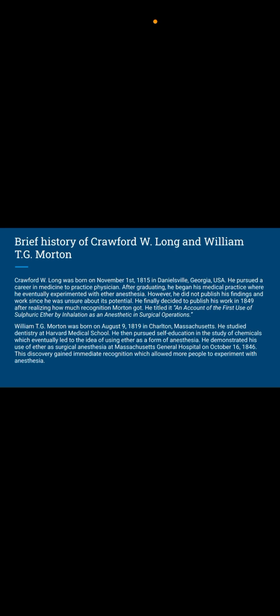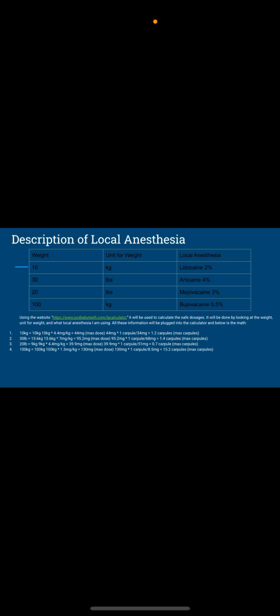William T.G. Morton was born on August 9, 1819 in Charlton, Massachusetts. He studied dentistry at Harvard Medical School, and then he pursued self-education in the study of chemicals, which eventually led to the idea of using ether as a form of anesthesia. He demonstrated his use of ether as a surgical anesthesia at Massachusetts General Hospital on October 16, 1846. This discovery gained immediate recognition, which allowed more people to experiment with anesthesia.